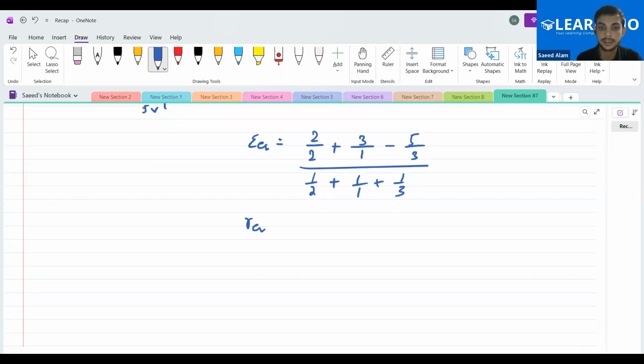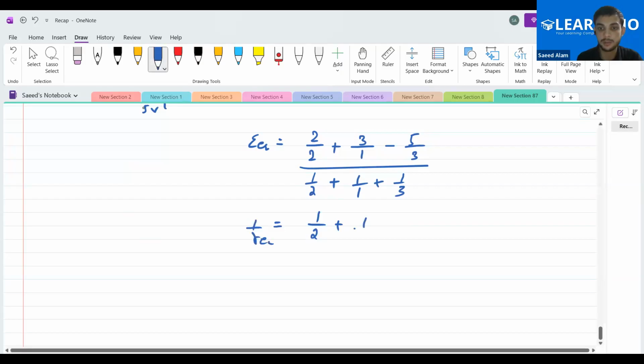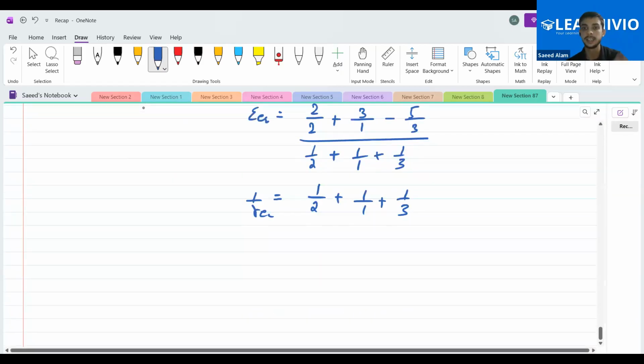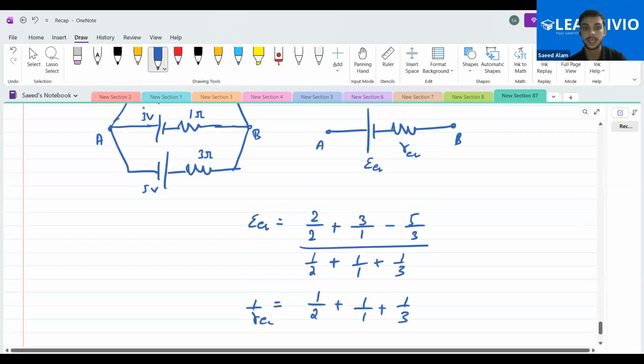Now the R equivalent: this is 1 by R equivalent, 1 by 2 plus 1 by 1 plus 1 by 3. Is this clear to you? This is something you should always remember, that this is the combination of the cells. Whenever the circuit comes like this, where the cells are joined in parallel, you need to apply this particular concept.